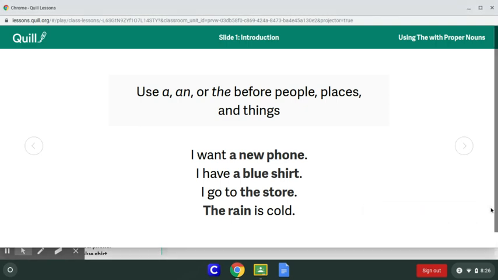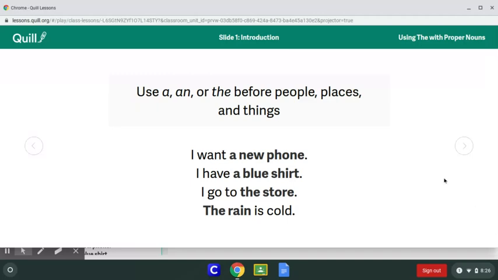All right, so we are going to keep talking about articles this week. We have been exploring how we use the articles a, an, and the before a person, place, or thing, otherwise known as a noun. And which one of those we use depends on a couple of different things. You've learned that these words depend on general or specific people, places, and things.